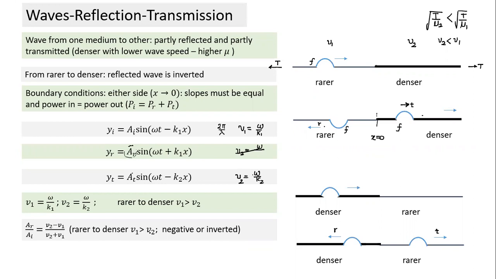If V1 is greater than V2, automatically this term will come negative, and it will imply the amplitude of AR will become negative. So we don't have to remember the inversion factor, whether the reflected wave will remain erect or inverted. This formula takes care of the phase as well. So AR by AI is equal to V2 minus V1 divided by V2 plus V1. And this is something we need to memorize.